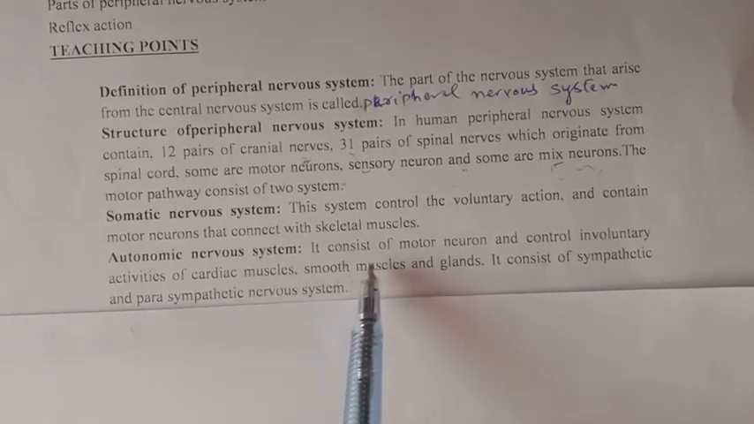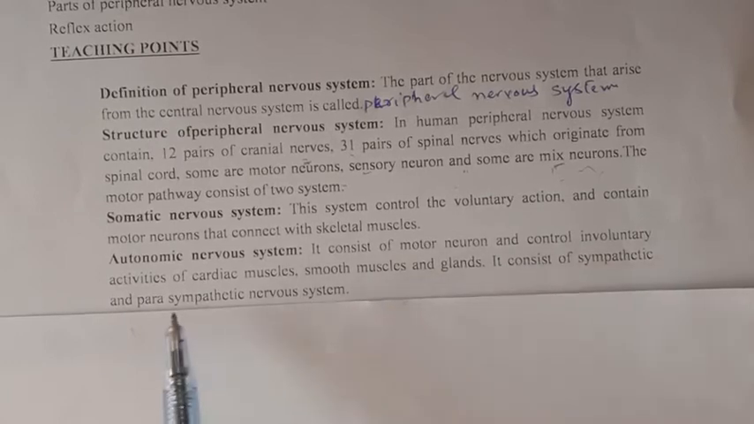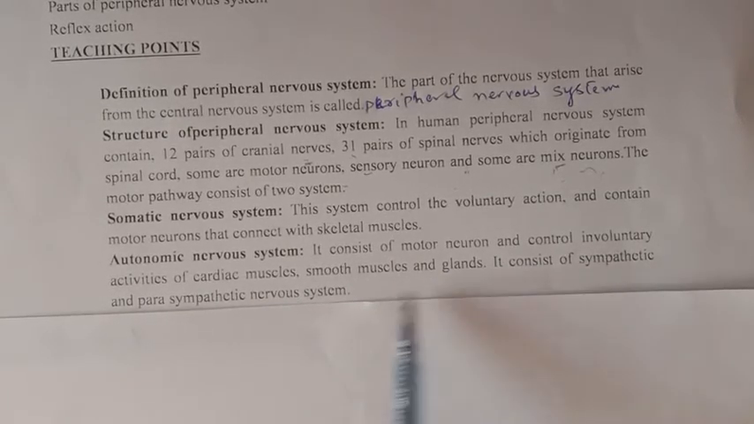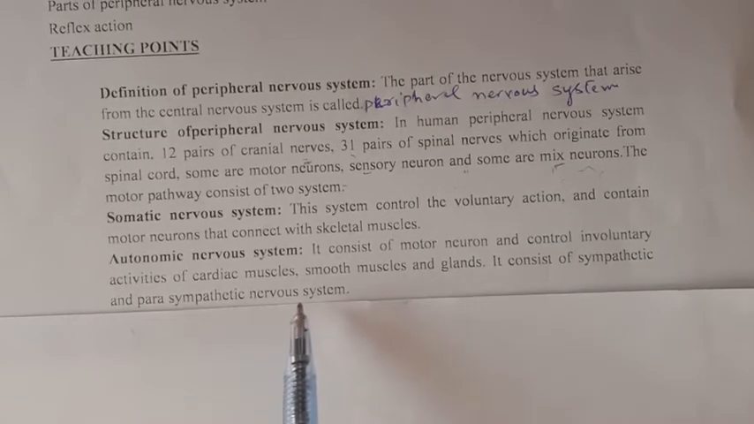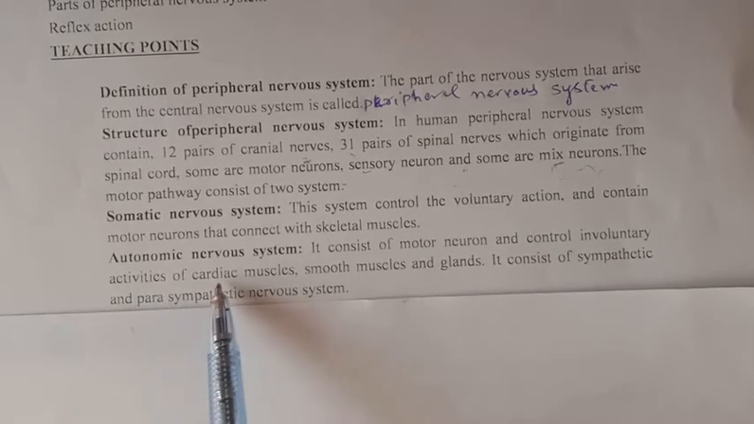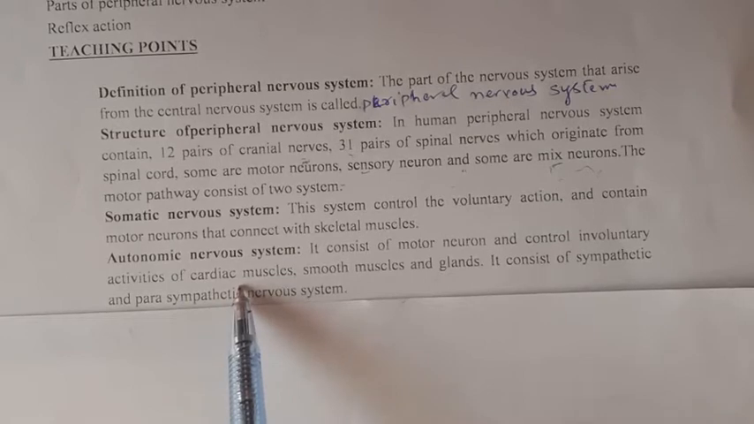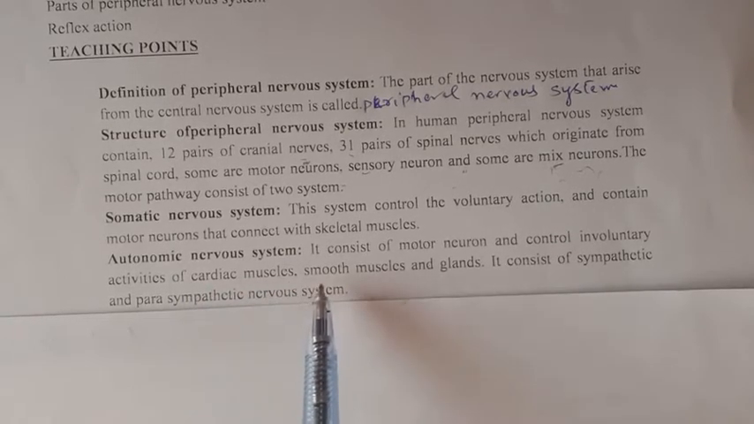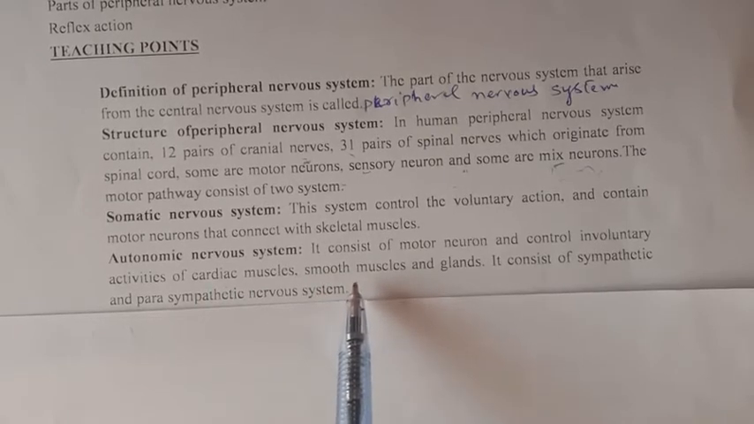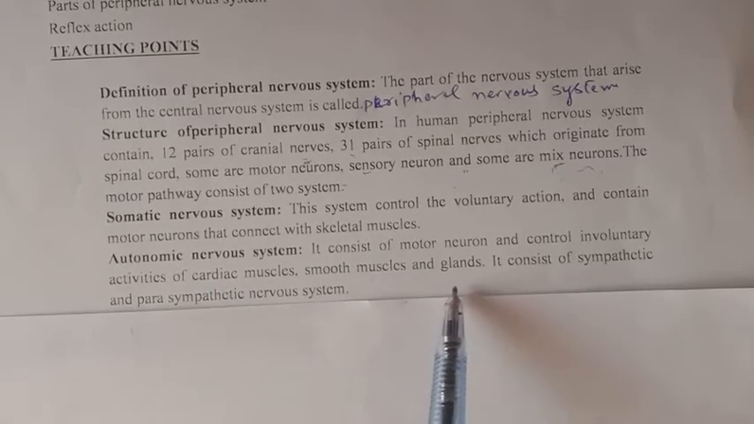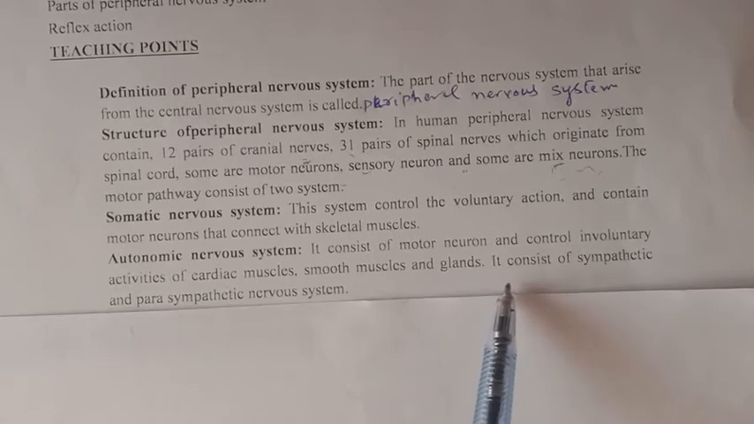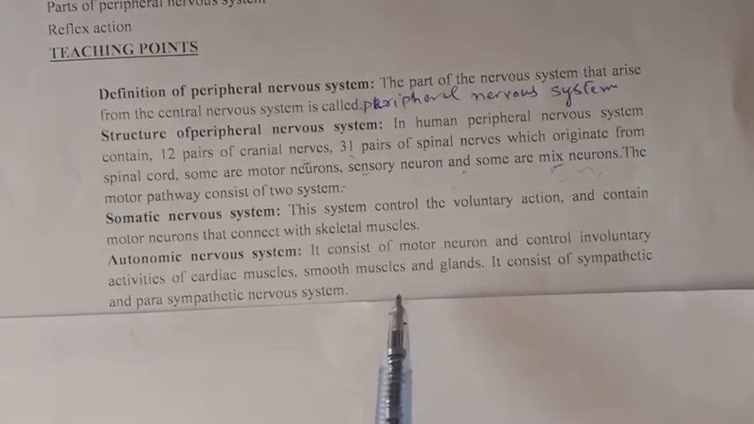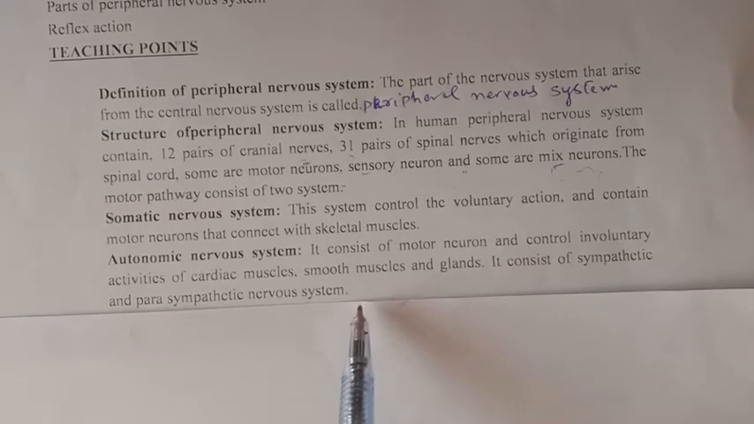Autonomic nervous system: it consists of motor neurons that control involuntary activities of cardiac muscle, smooth muscle, and glands. It consists of the sympathetic and parasympathetic nervous systems. So the autonomic nervous system performs all the involuntary activities of the cardiac muscle, heart muscles, and smooth muscles, for example, intestines and stomach muscles, and glands, endocrine glands. So the autonomic nervous system is also divided into two pathways or two types.